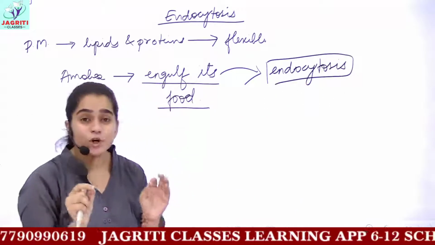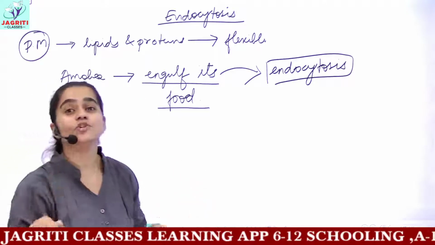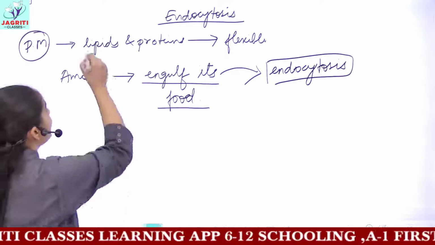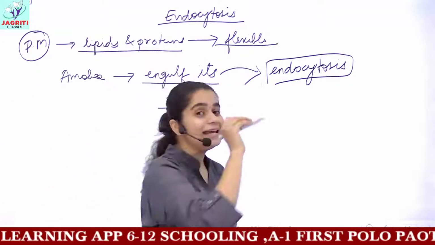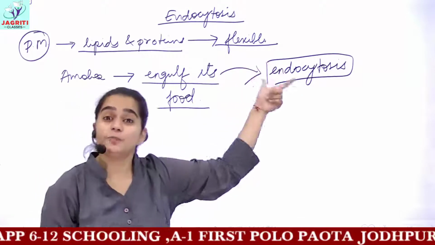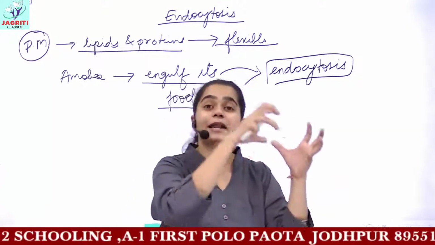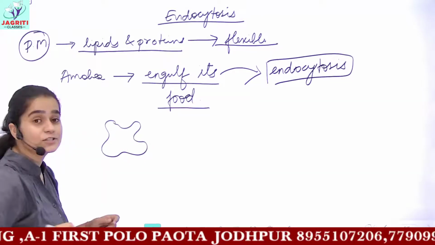In this process, amoeba uses its plasma membrane, the outermost covering, and because plasma membrane is made up of lipids and proteins, it is flexible in nature, and this flexible behavior helps amoeba to engulf the food. You all know that amoeba forms a pseudopodia.